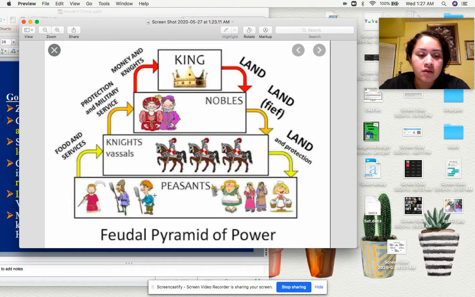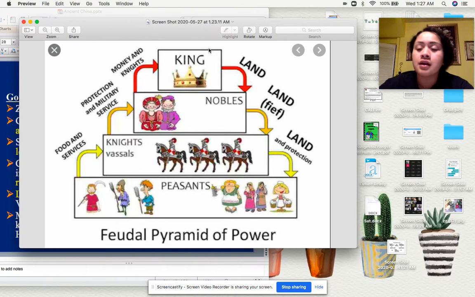So the peasants, I guess in here there are no slaves, but the peasants, they worked the lands, they created crops, they made vegetables, fruits for food. So they provided foods and services for the knights and everyone above them. The knights provided protection and military service to the nobles and the royalty and the officials. And the officials, they provided money and the knights for the king. So this is the method in which they helped each other out in that pyramid.